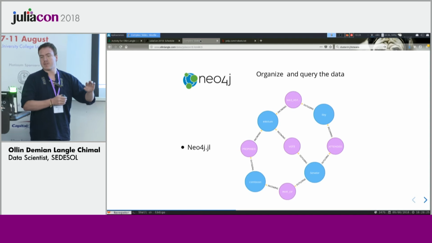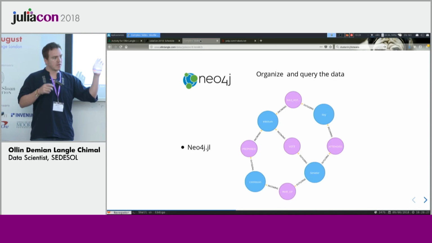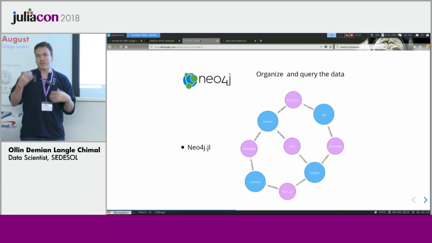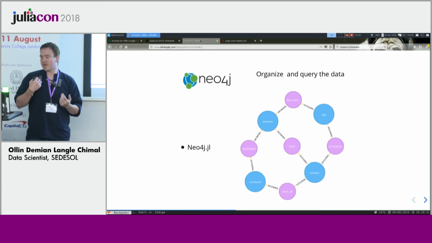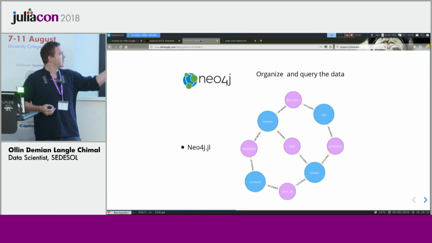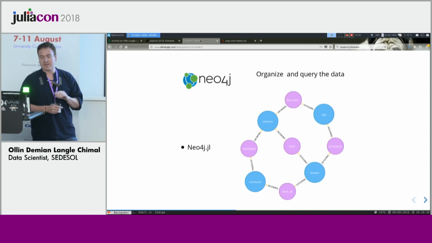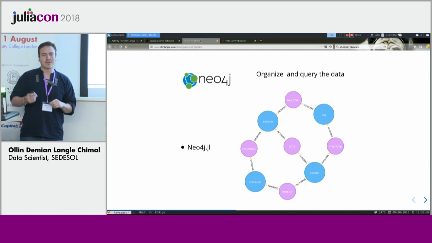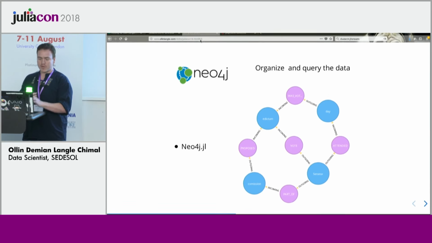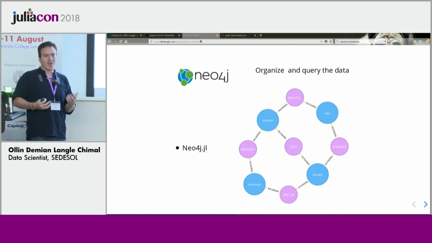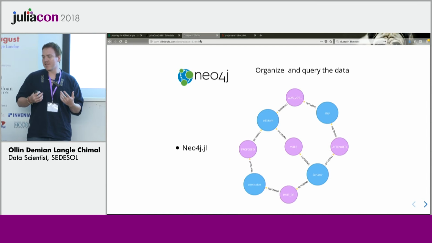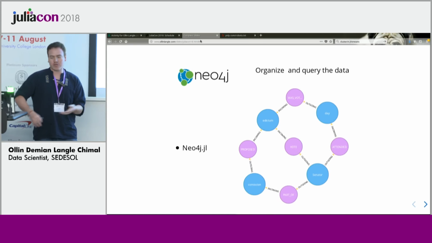Then I moved this data. I downloaded the data as CSV, and then I moved it to a database that is graph-oriented, which is Neo4j. I don't know if any of you have heard of it or use it. It's a great tool, and especially if you're doing network analysis, you should check it out because you will want to have the information just in the way that you're going to treat it.